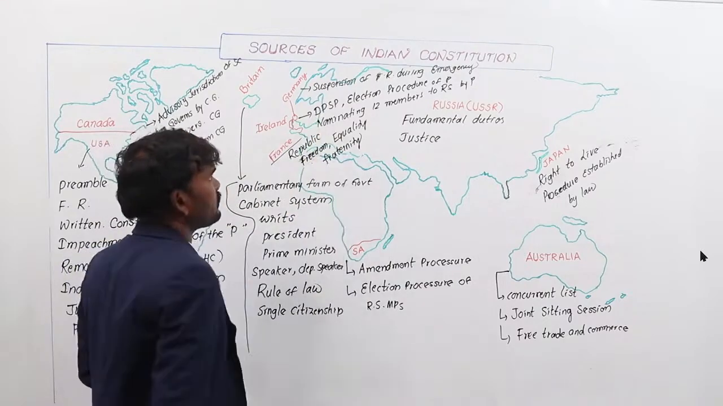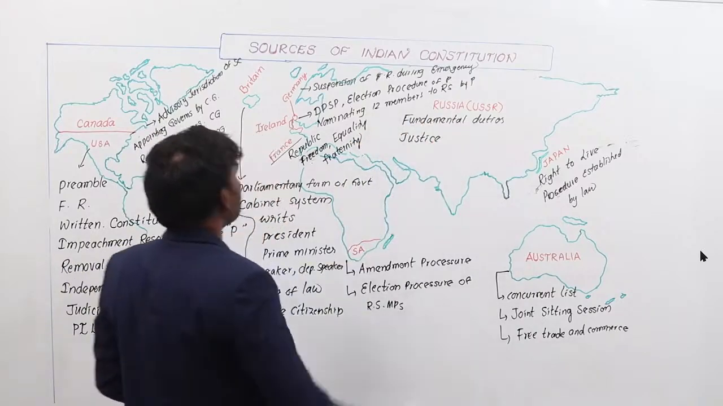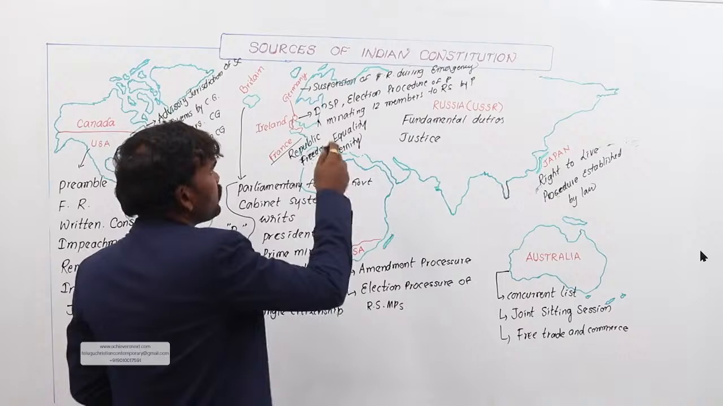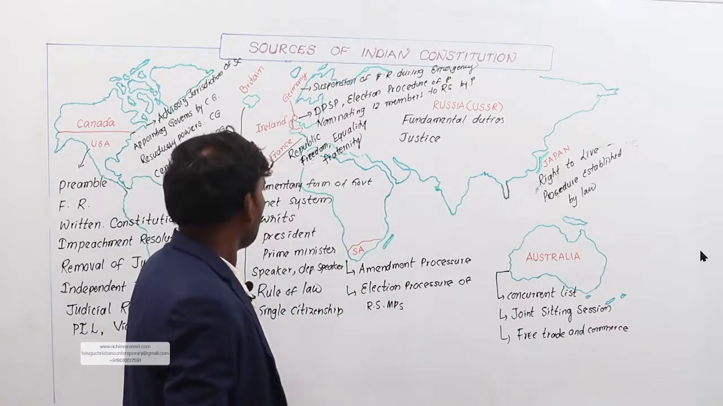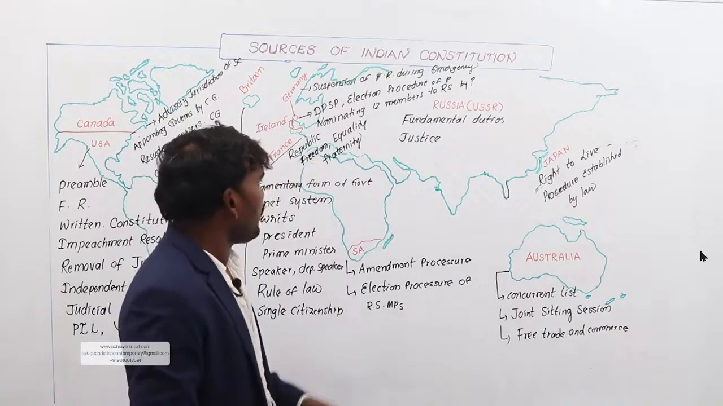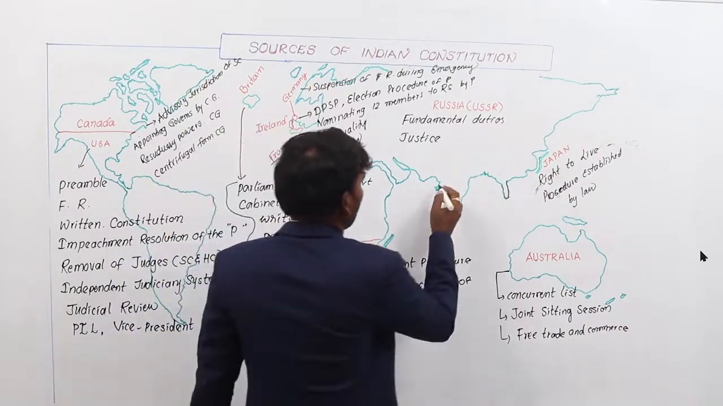Ireland: directive principles of state policy, election procedure of the president, nominating 12 members to the Rajya Sabha by the president. These three concepts are derived from the Ireland Constitution. Germany: suspension of fundamental rights during emergency. And Japan: right to live and procedure established by law. And except these things, many things are derived from the 1935 Act.